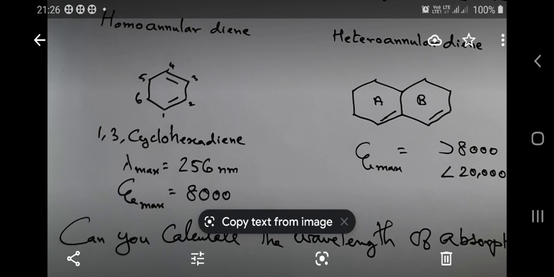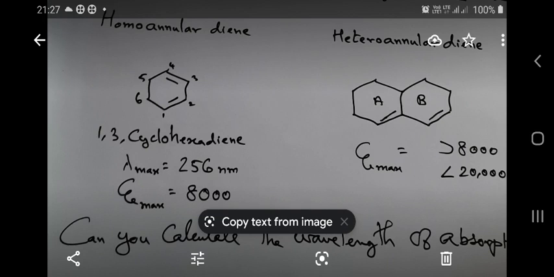Further, we saw how the location of the double bonds, whether it is an exocyclic double bond or endocyclic double bond, matters. If the double bond system is present outside the ring, then we are noticing a bathochromic shift, that is, an increase in the wavelength of absorption. And at last we have seen how the wavelength of absorption is different for the diene component if it is present within the ring or in different rings.